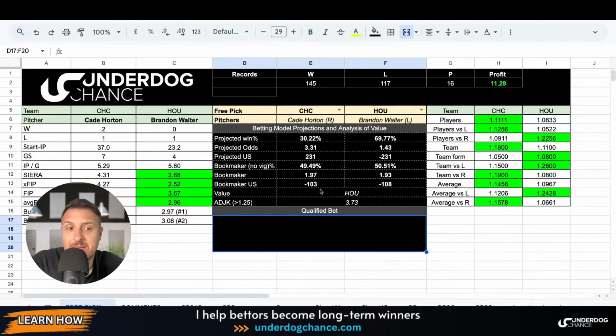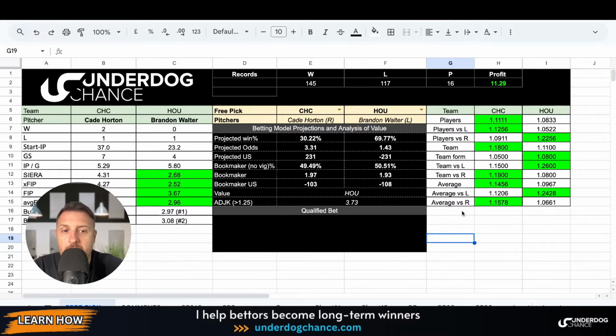And let's move to today's free game, free pick, or this is the bet I think is the best bet in baseball today, at least based on my numbers. Okay, we will focus on pitching. So I will just focus on this game. I will try to explain the reasons why I think this is a good bet. Okay, so we have Chicago Cubs.